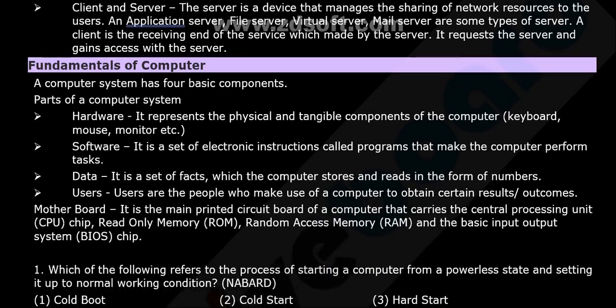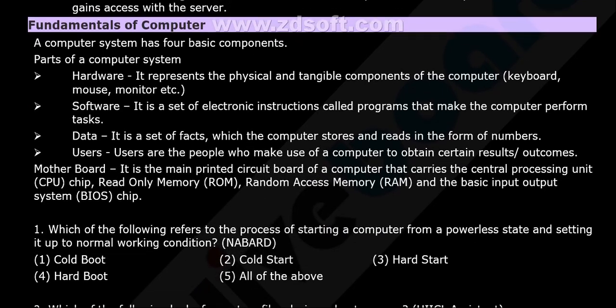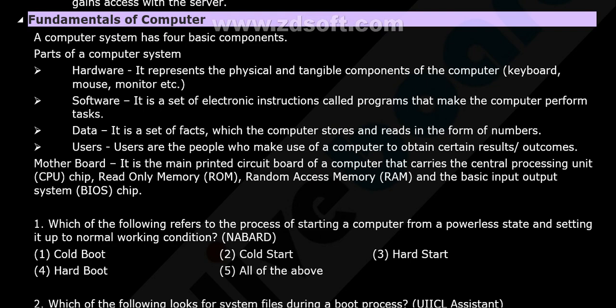So we are done with the different types of computer. Now we are entering into the arena of fundamentals of computer. You need to know what are the fundamentals of computer. So a computer system has four basic components. Let's see: hardware, software, data, users. Motherboard. What is a motherboard? It's the main printed circuit board of a computer that carries the CPU chip, ROM, RAM, and the basic input output system. All together, this consists of motherboard.